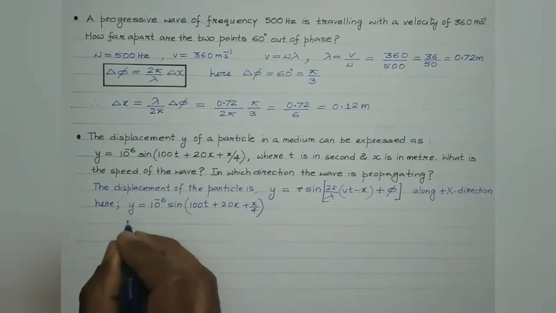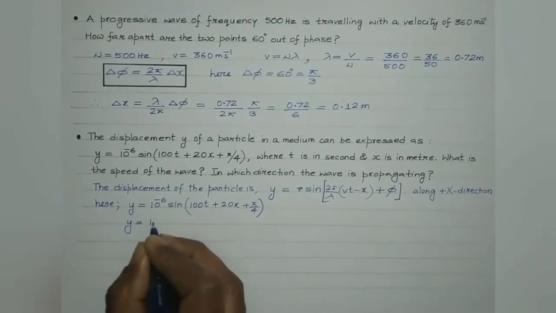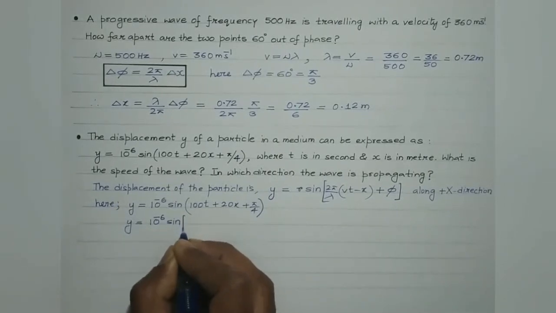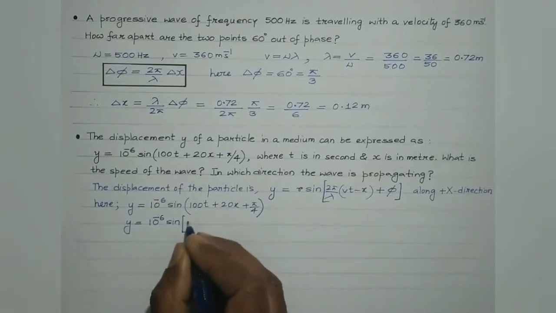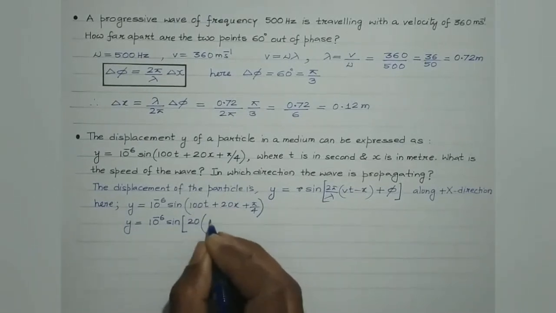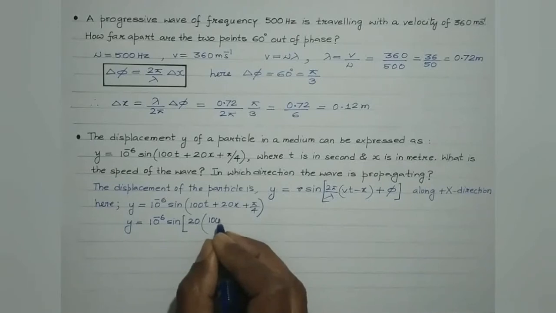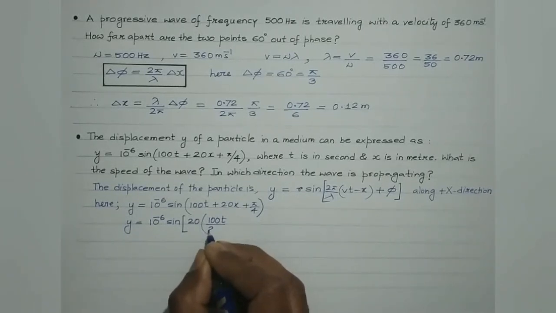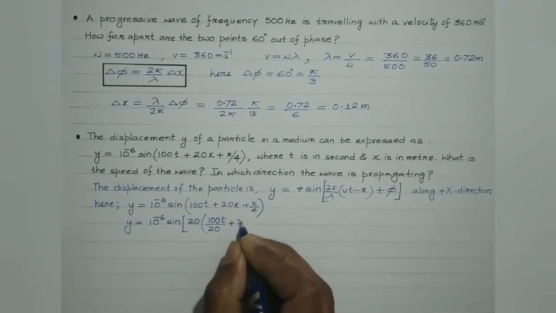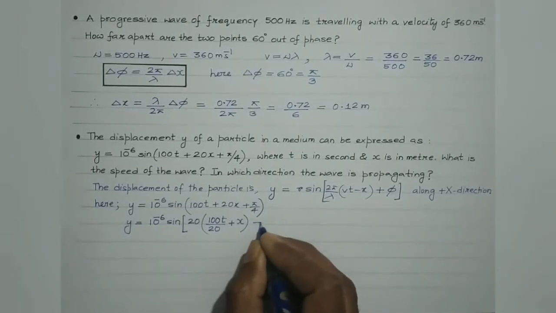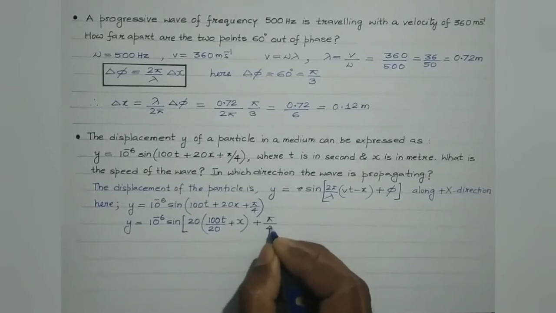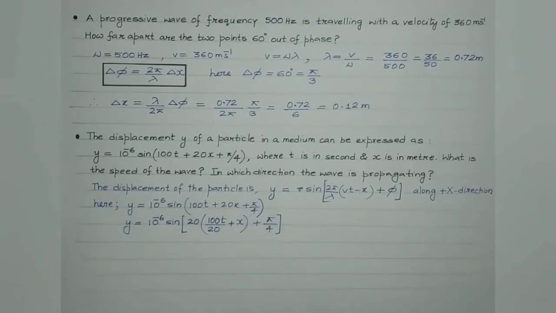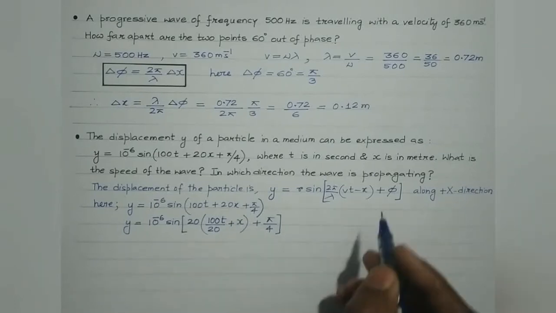So it can be written as 10 raised to minus 6 sine, and if we take 20 as common, we get 20 times (100t divided by 20 plus x) plus pi by 4. So the coefficient of x is 1, right?